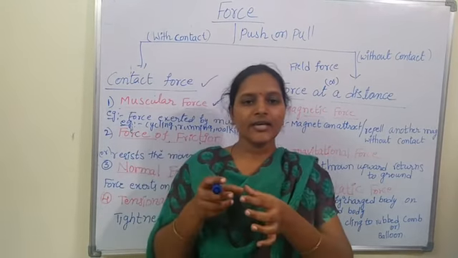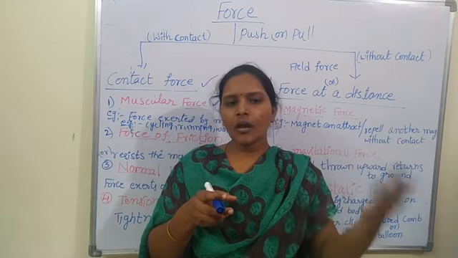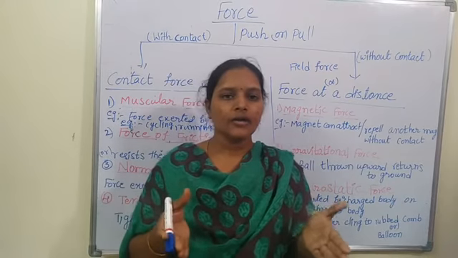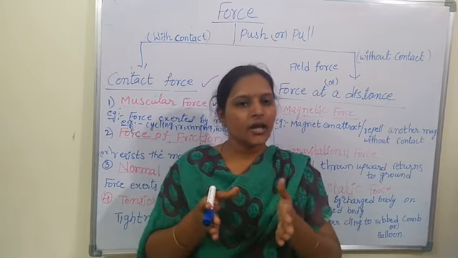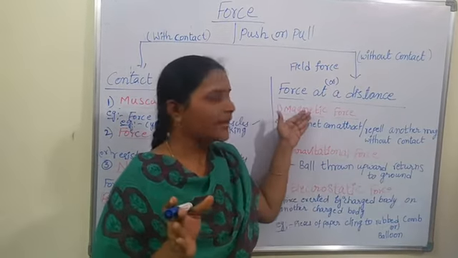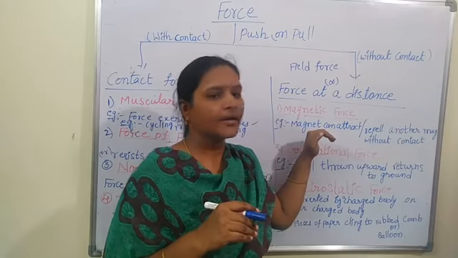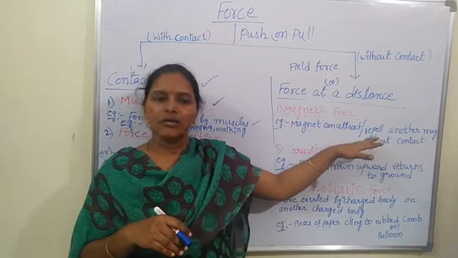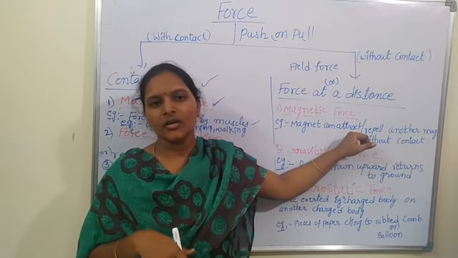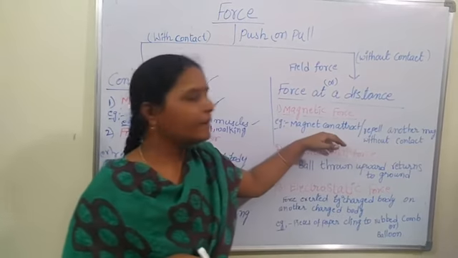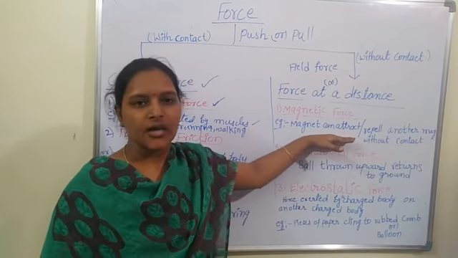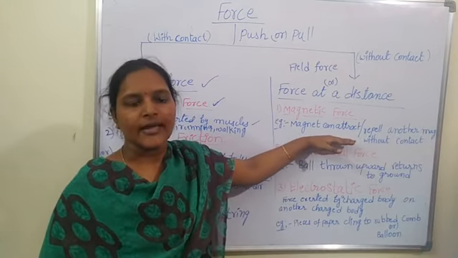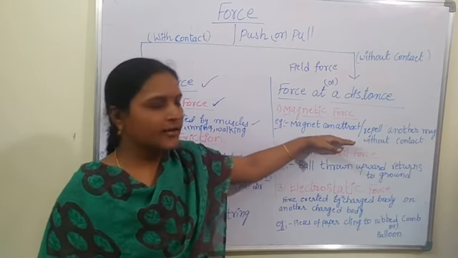A magnet is attracted by another magnet, or it can be repelled by another magnet, without any direct contact. They are attracting or repelling each other. This is called magnetic force. In the same manner, iron nails can be attracted by magnets without any direct contact between them. That means there is no direct physical contact between two magnets or two magnetic materials, but they show some force on another object. This is called magnetic force.